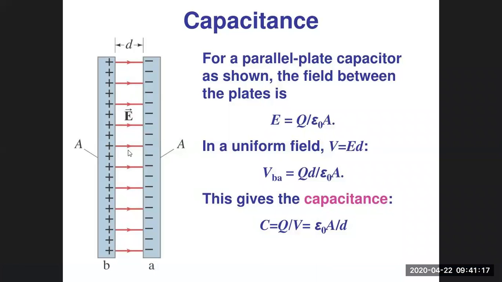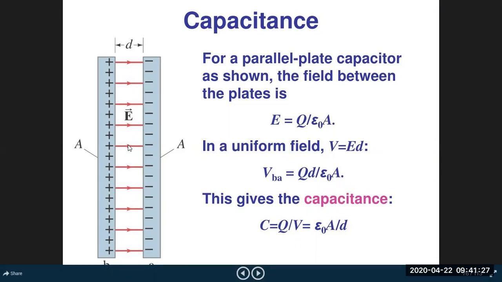Got it well or not? Sigma upon epsilon naught. If not, you can look back to that lecture and you will come to know. Sigma upon epsilon naught in between the plates. But outside the plates, 0 and 0. When equal and opposite charge density is there on the two plates, then in between the plates, the electric field will be sigma upon epsilon naught.